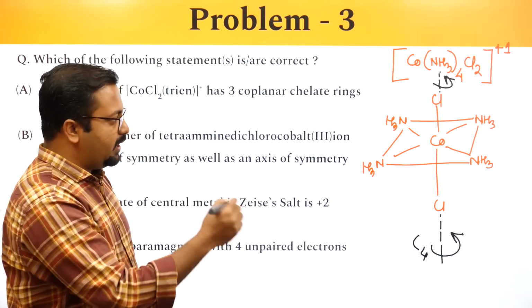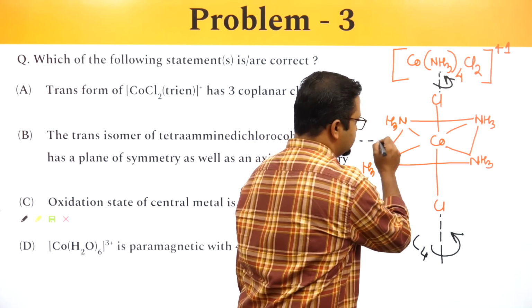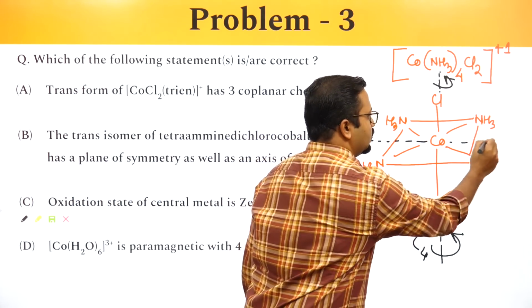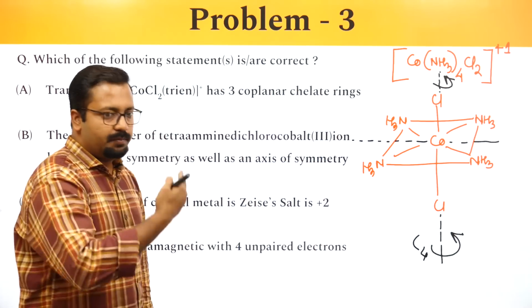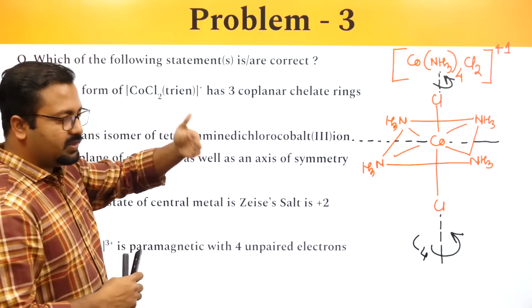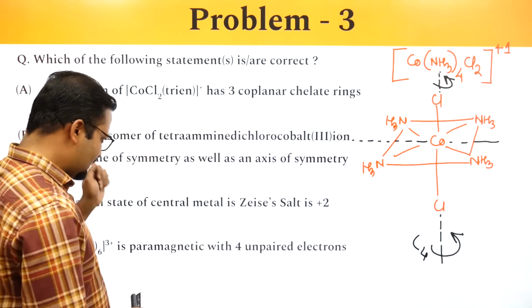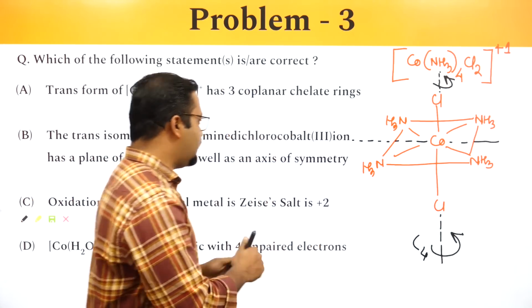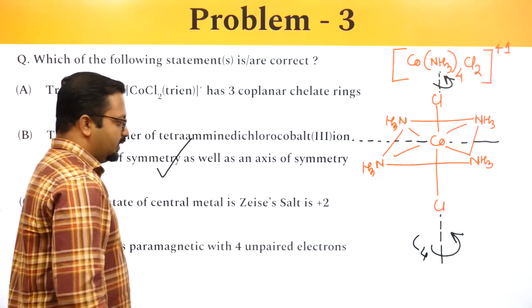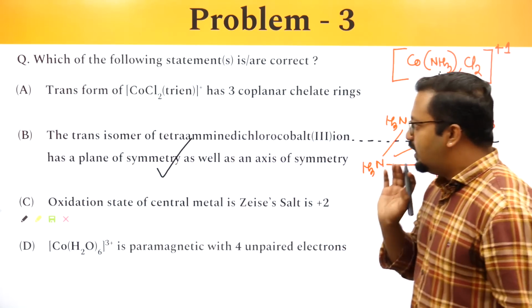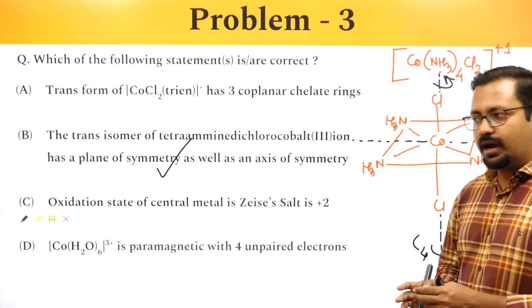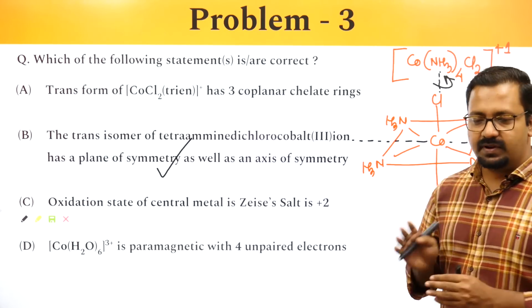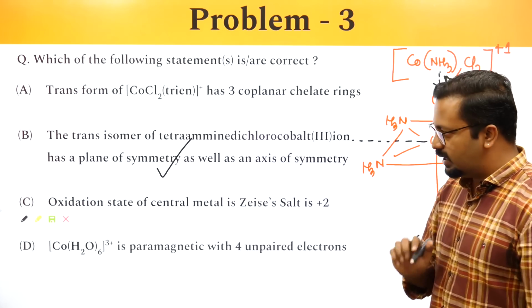If I want to draw a plane of symmetry, I can take a plane like this. That will be the mirror plane, and one part of the molecule will mirror the other part. So this statement is also correct. The trans form of tetraamine dichlorocobalt 3 ion has a plane of symmetry as well as an axis of symmetry. This statement is also correct. The next